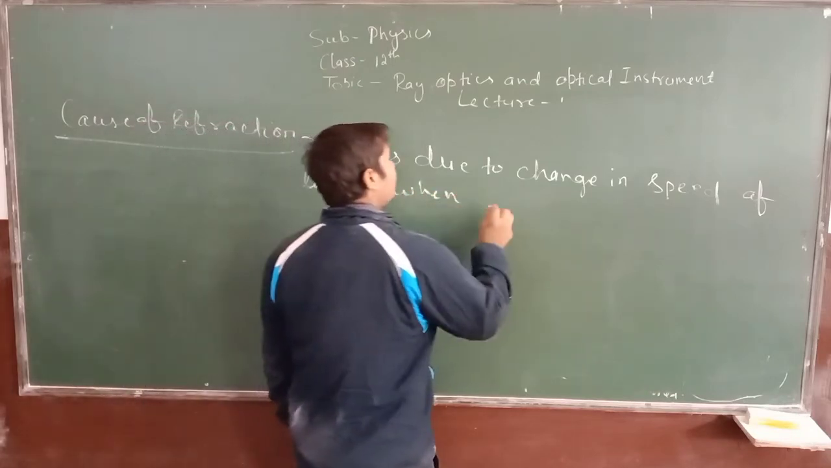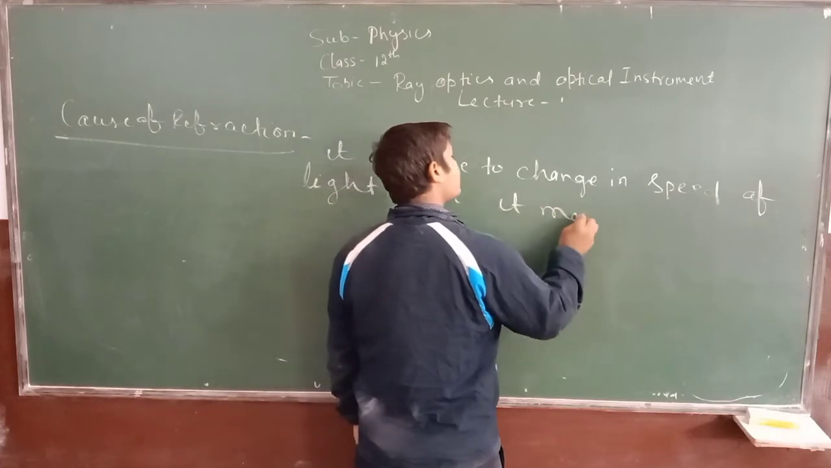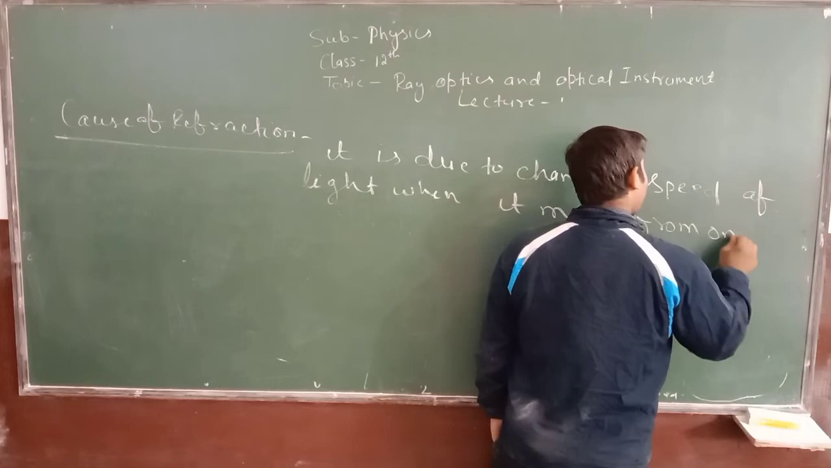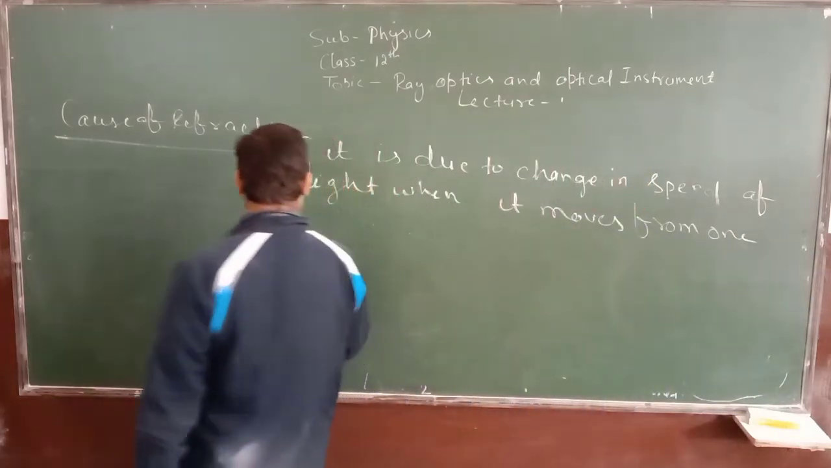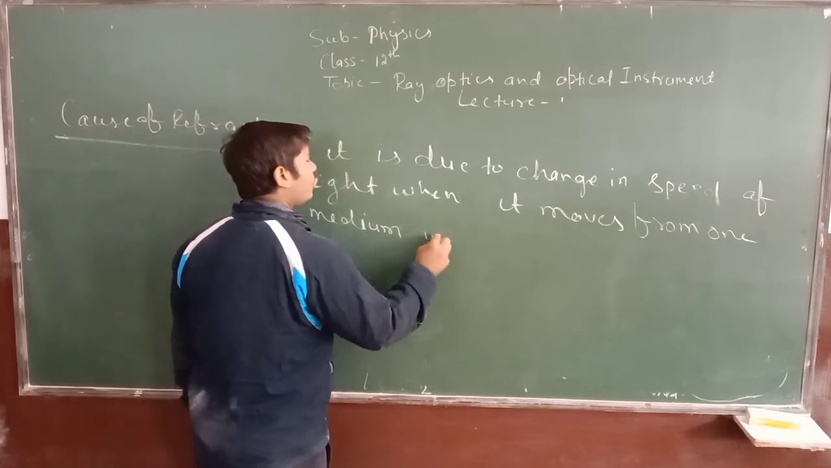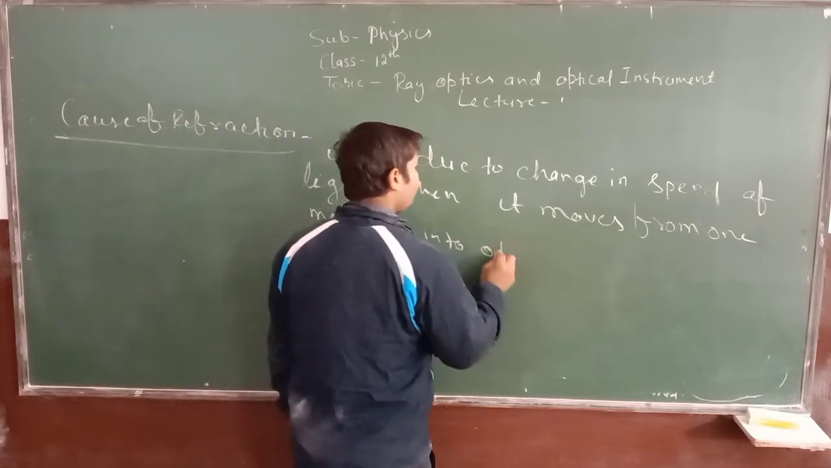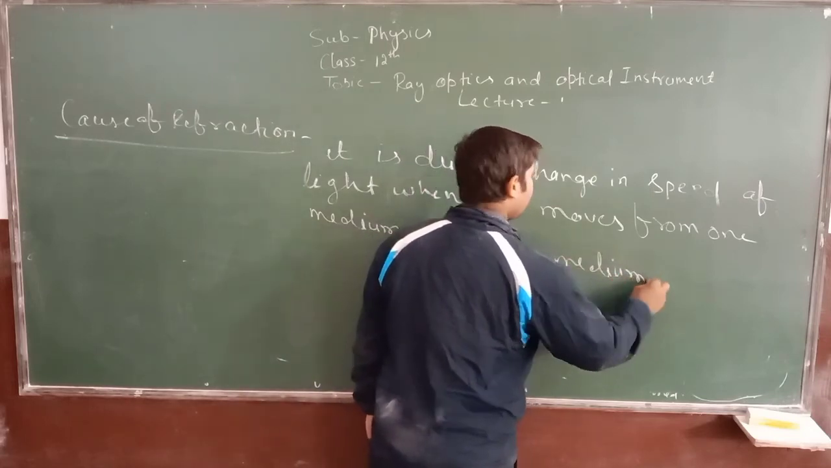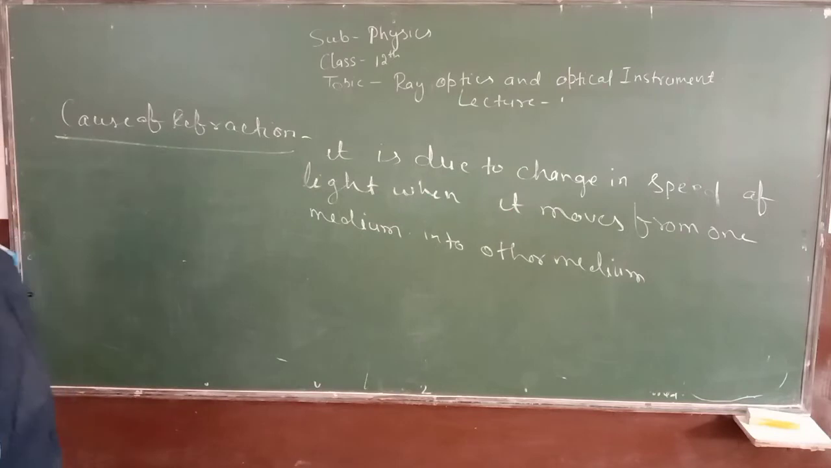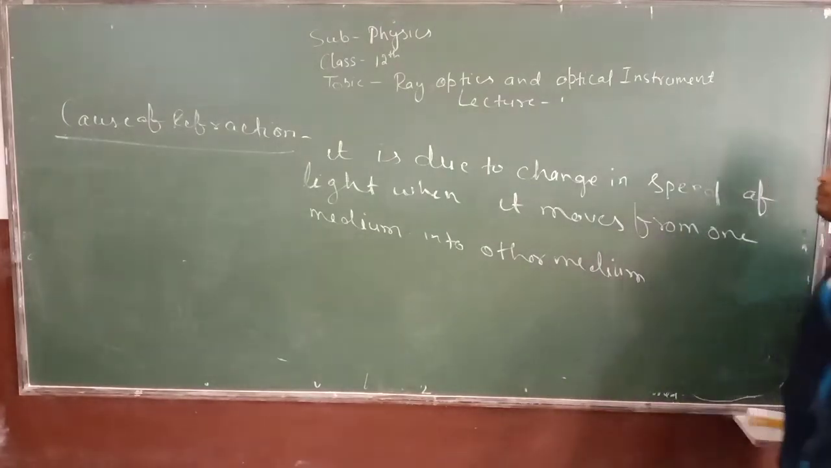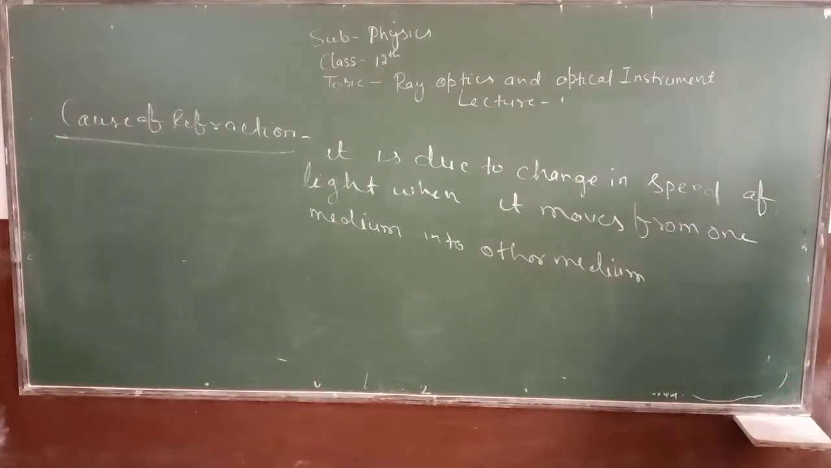when it moves from one medium into other medium. Is it clear? So due to change in velocity, ray of light deviates from its original path whenever it moves from one medium to another medium.